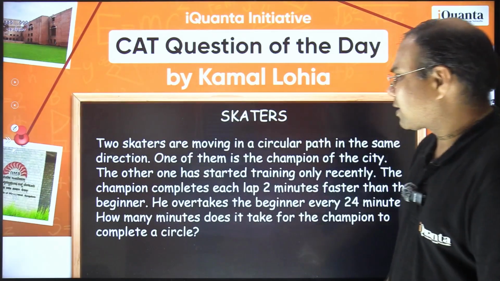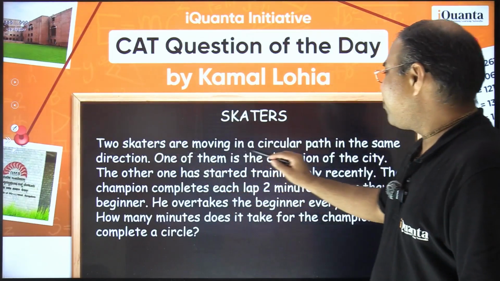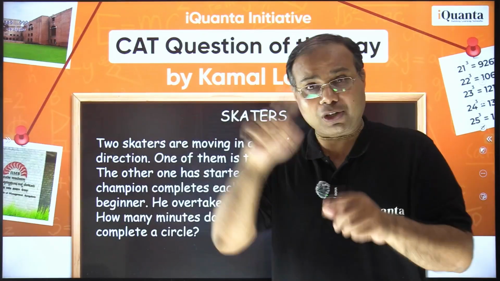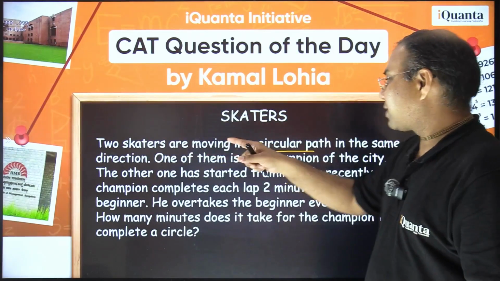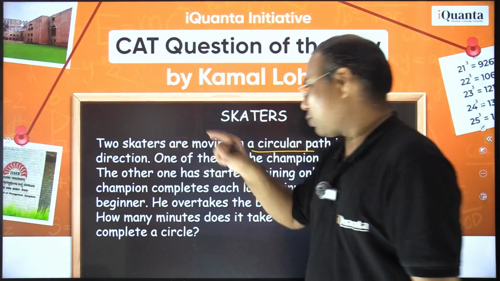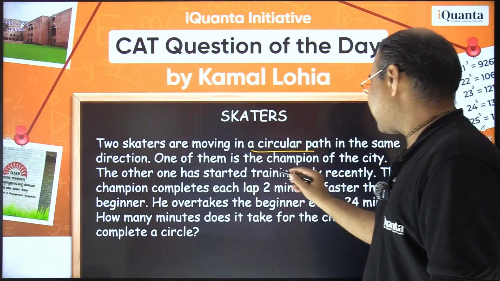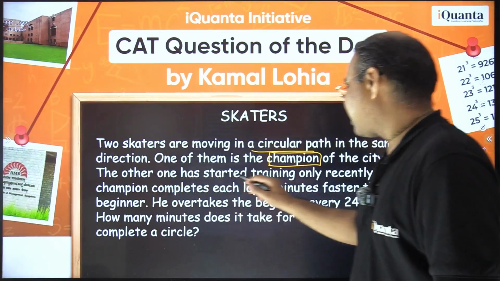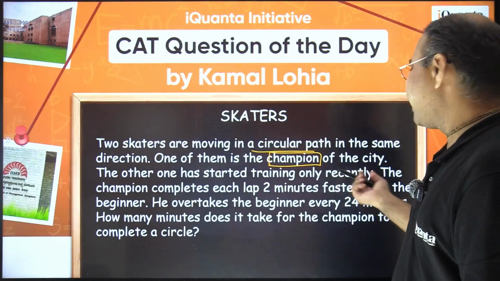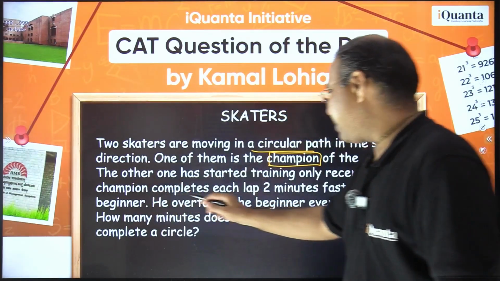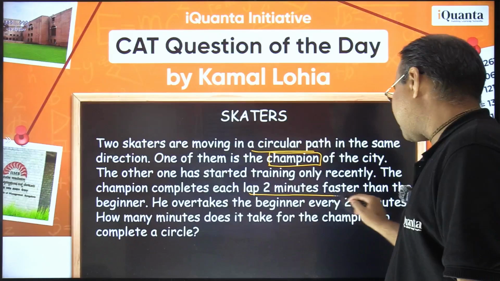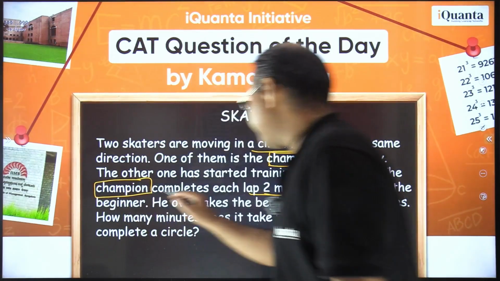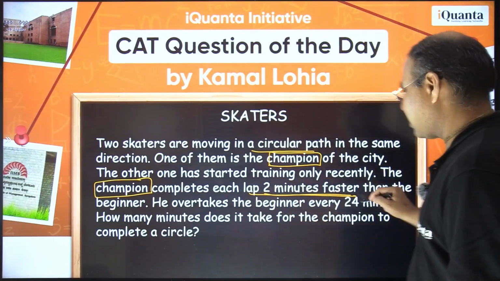Anyhow, let's read it together now. It talks about two skaters moving in a circular path. So this is a question based on time, speed, distance, circular motion. There are two skaters moving in a circular path in the same direction. One of them is the champion of the city, and the other one has started training only recently, so he's a beginner. The champion completes each lap 2 minutes faster than the beginner.